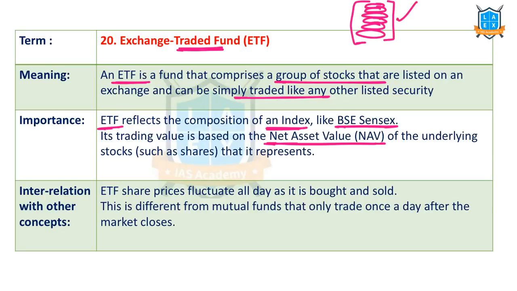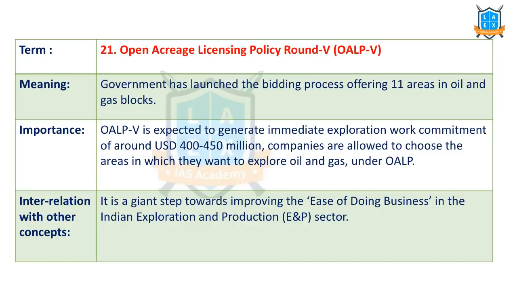Well, how is it different from mutual funds? ETF prices can vary within a few seconds, within minutes. But in mutual funds, their prices vary only once in a day. In a trading day, only once it varies. But in ETF, prices can vary on a real-time basis. That means these are more flexible. That is the main advantage. The next important term is Open Acreage Licensing Policy.